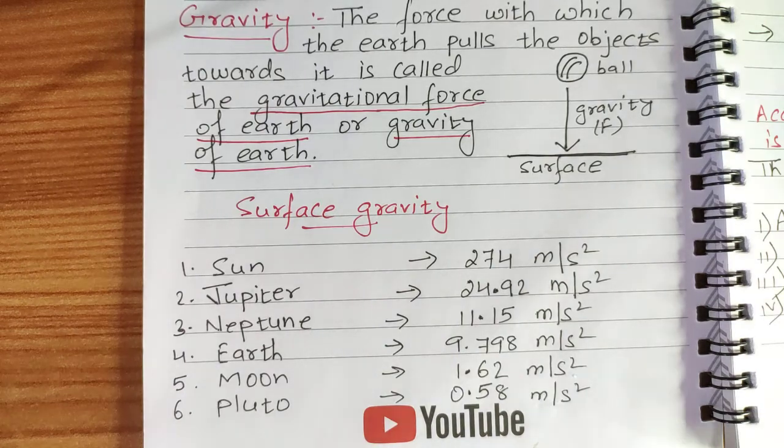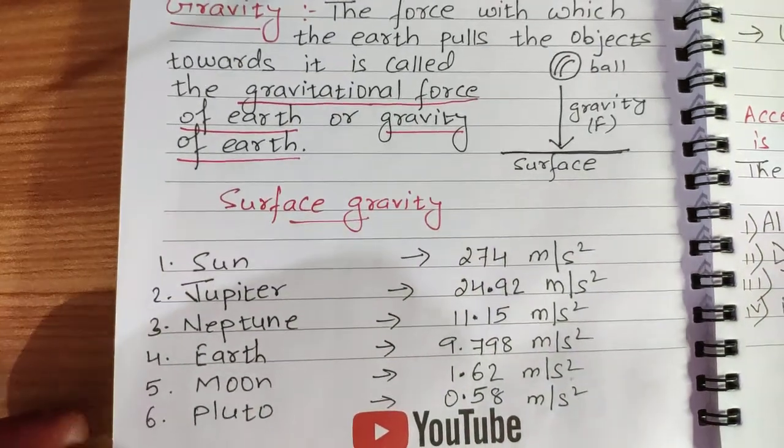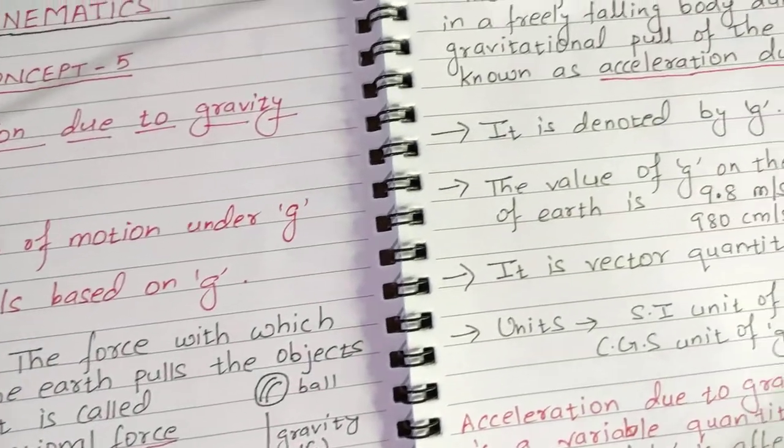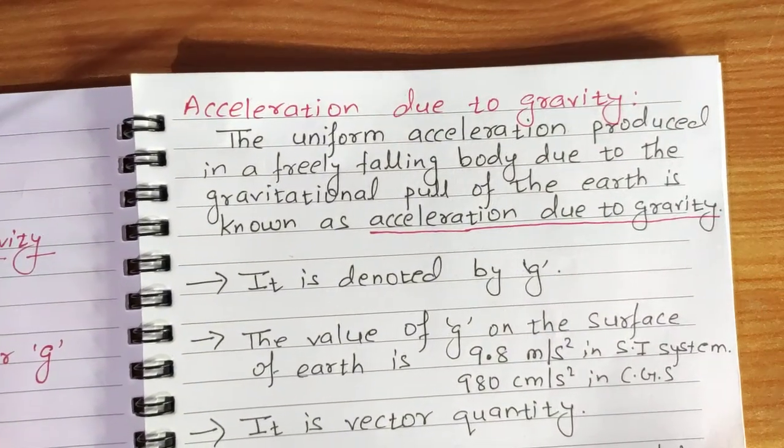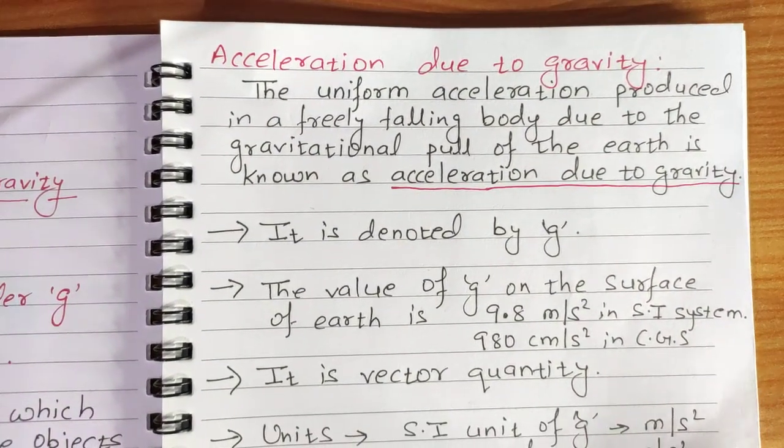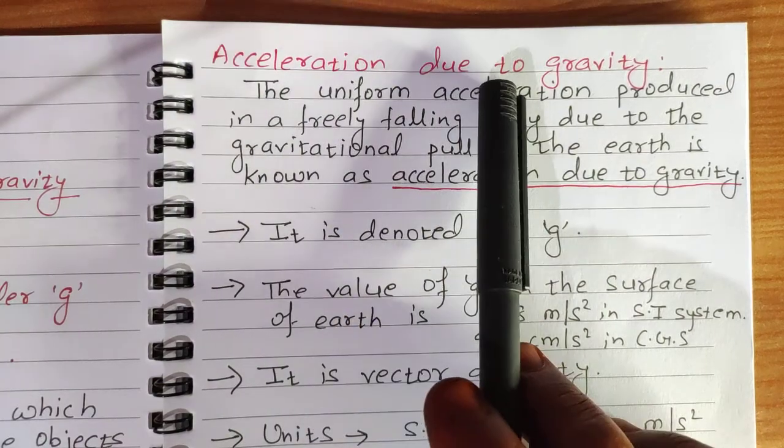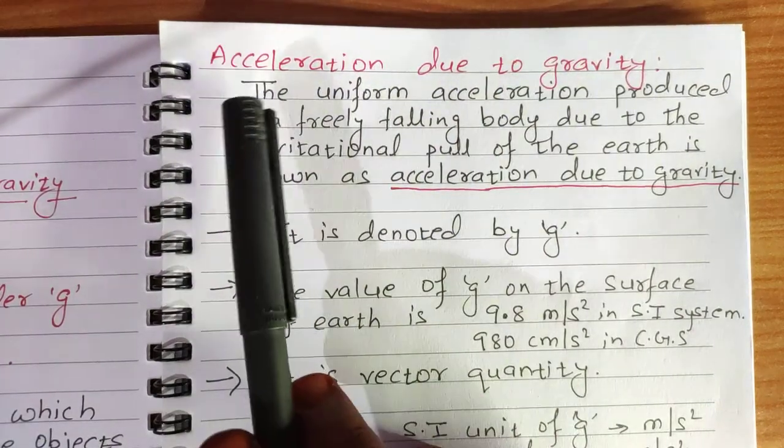So I think children, you all understood what is gravity. Okay, so what is gravity? It is a force with which heavenly bodies attract anything towards themselves. Now children, we will discuss acceleration due to gravity. So what is acceleration due to gravity?